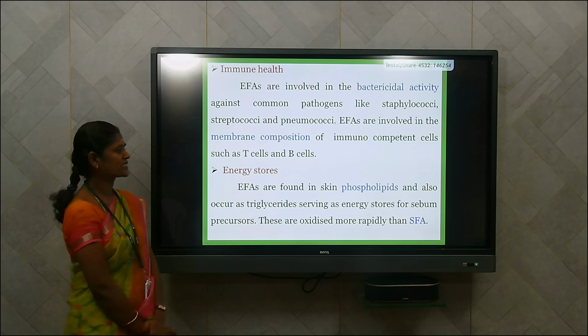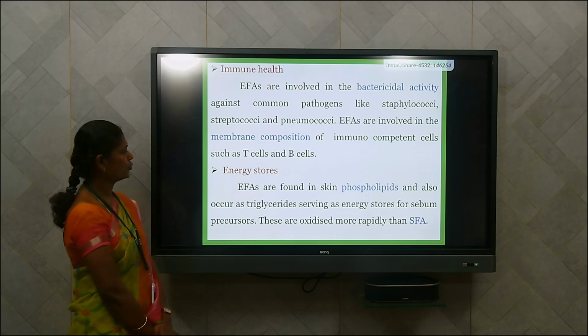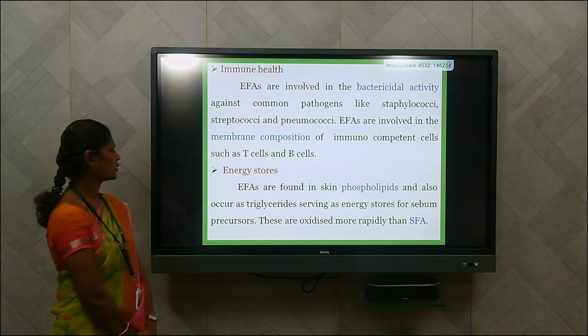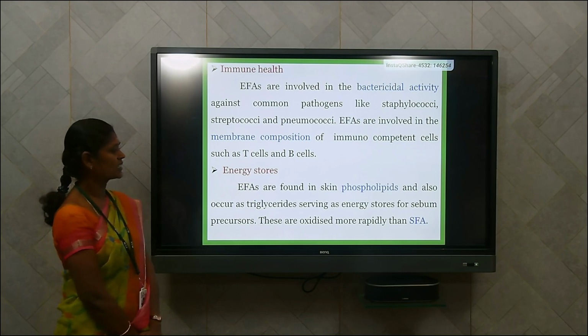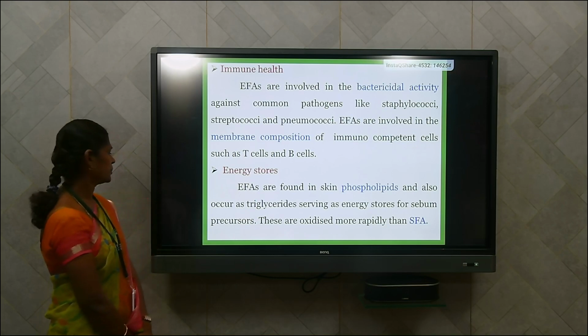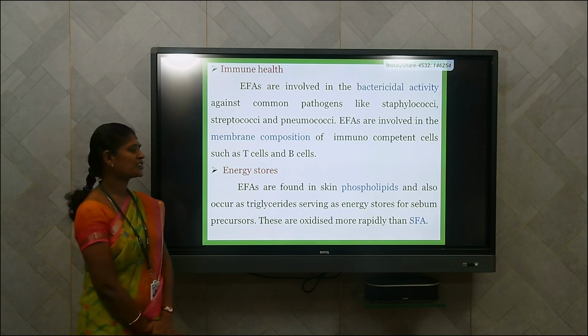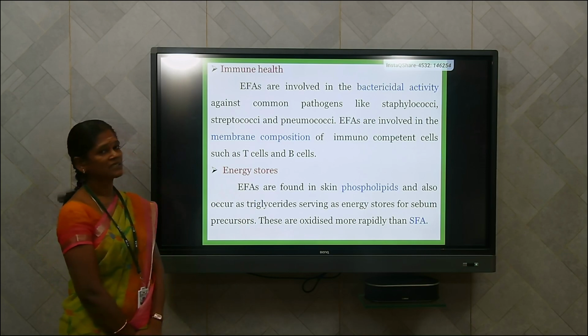These are found in skin. Essential fatty acids are found in skin phospholipids and also occur in triglycerides, which serve as energy stores of sebum precursors. These are oxidized more rapidly than the saturated fatty acids.